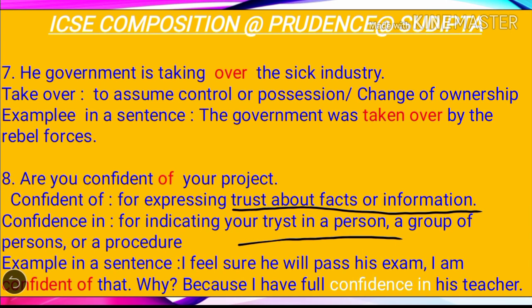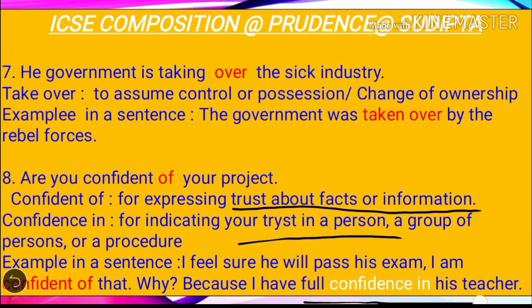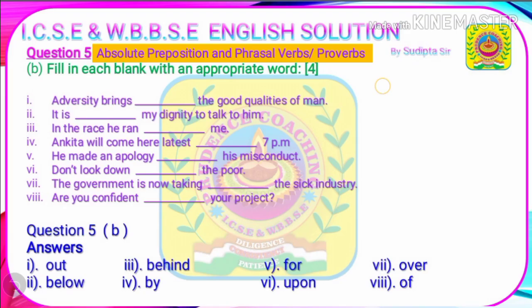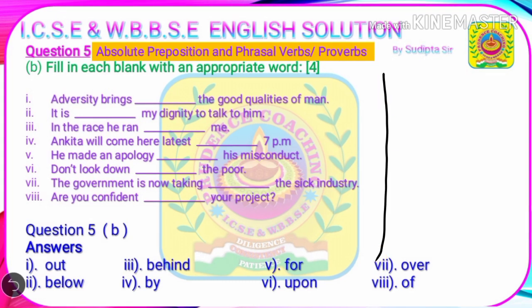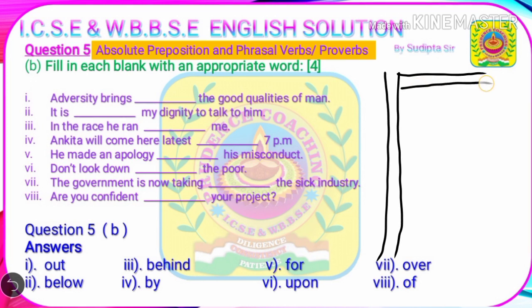I feel sure he will pass his exam. I am confident of that. Why? Because I have full confidence in his teacher. One important suggestion for you students, while writing the answers of question number 5b, write the answers vertically so that the examiner can check your answer easily. And don't forget to mention the question number clearly, because everything depends on the question number.